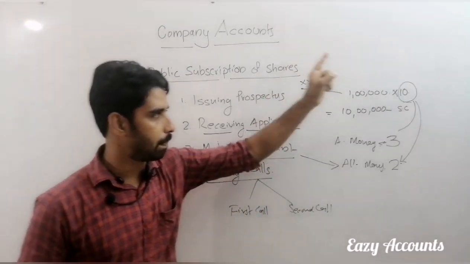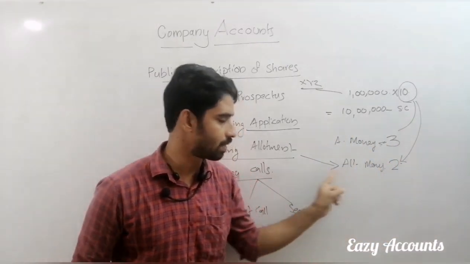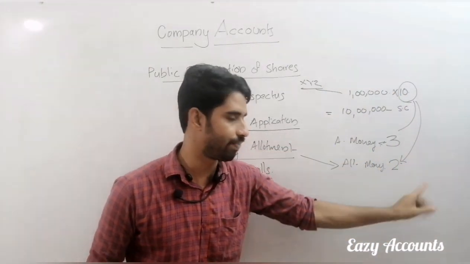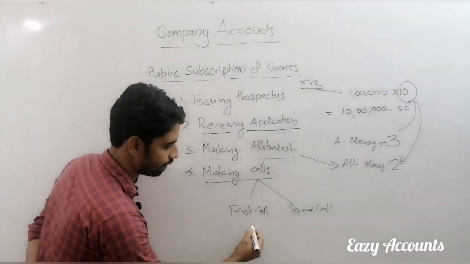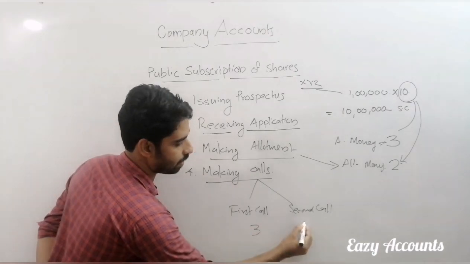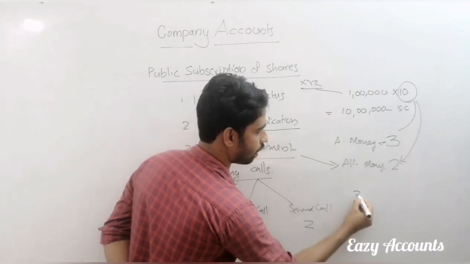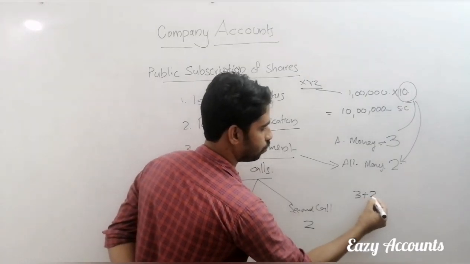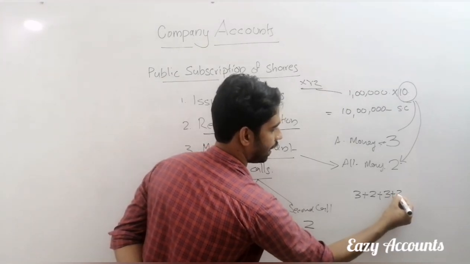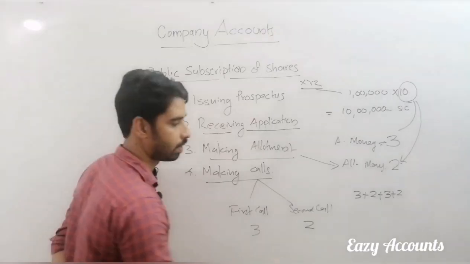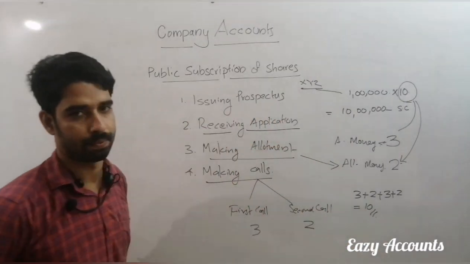That means of the balance amount of 5 rupees, since 3 rupees and 2 rupees are already paid, the company can collect through the first call 3 and second call 2. That means the company collects 3 rupees through application, 2 rupees through allotment, 3 rupees through first call and 2 through second call. Total, the company collected 10 rupees share value.